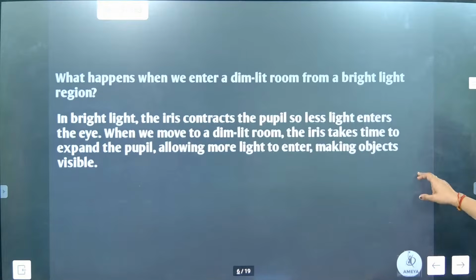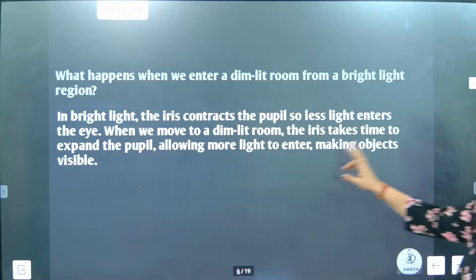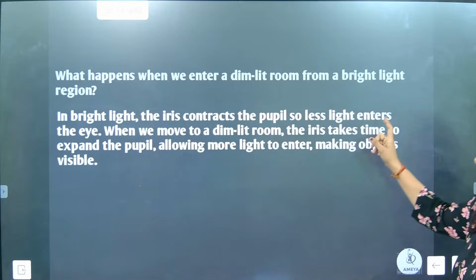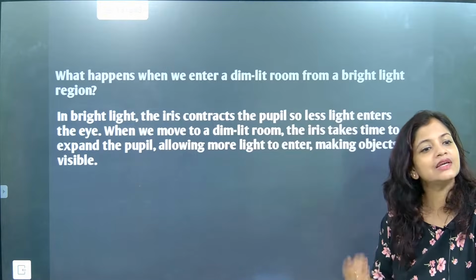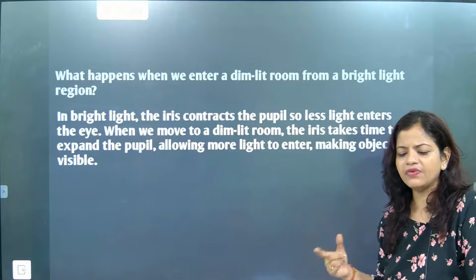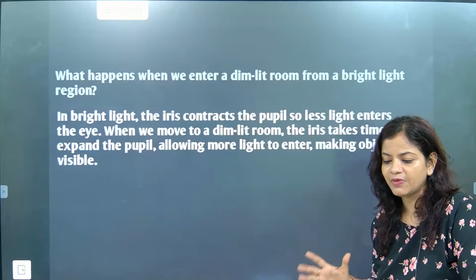Now better look here. In bright light, the iris contracts the pupil, so less light enters. Absolutely correct. Last class, we had a problem in understanding this part, beta.